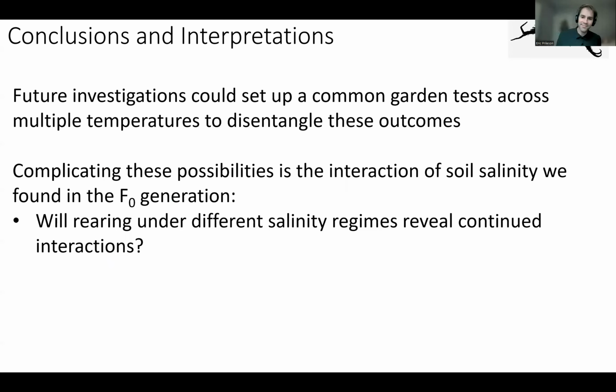But complicating this is that interaction of soil salinity we found in the field caught generation. So will rearing under different salinity regimes in addition to different temperature regimes reveal those continued interactions? That's an open question which would be really fascinating to investigate.